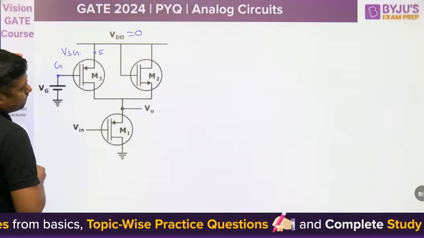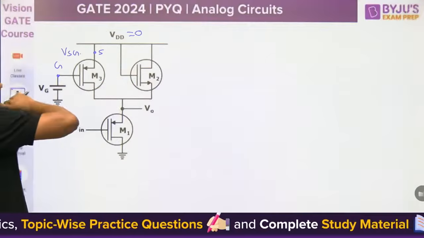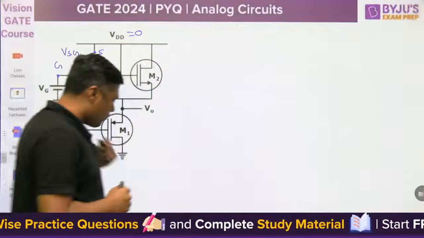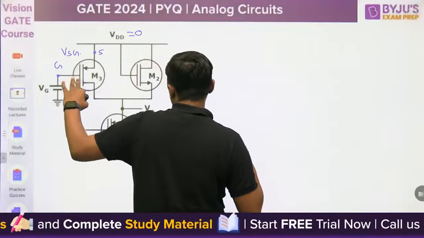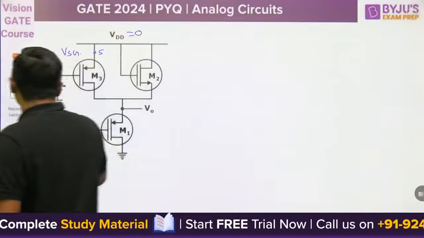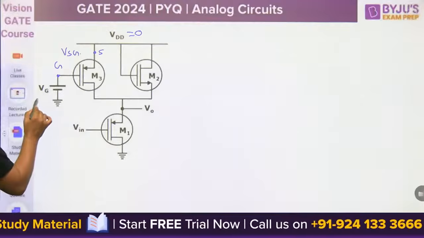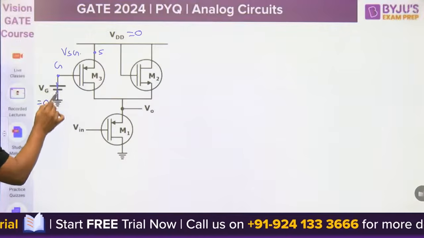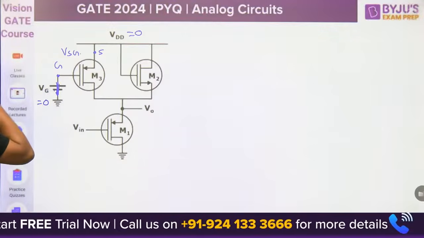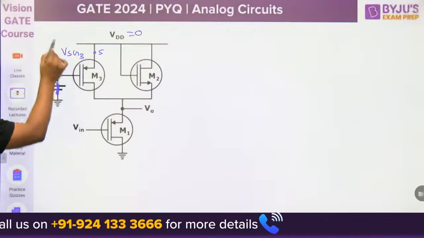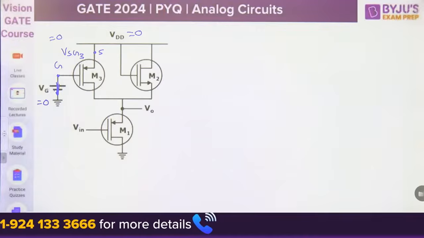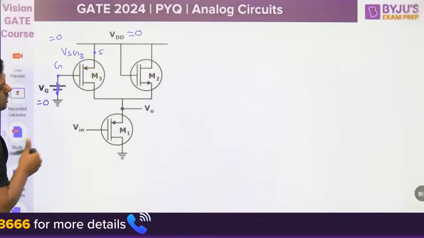And then there is M2. Then you can use the model here. What is the model here? Watch this. For this diagram, because it is a DC voltage, you have to make it 0. For a small signal analysis, all the DC signals should be 0. That's why the VSG3 will become 0.